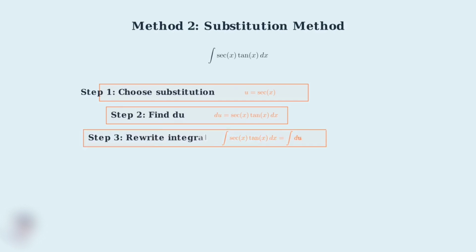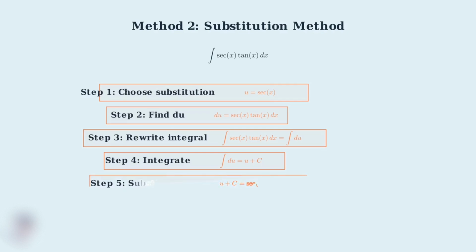Step 3. Now we can rewrite our integral. Since du equals secant x tangent x dx, our integral becomes simply the integral of du. This is the power of good substitution. It simplifies complex expressions. Step 4. The integral of du is simply u plus the constant of integration. This is one of the most basic integration rules. The integral of a variable with respect to itself is just that variable. Step 5. Finally, we substitute back our original expression for u. Since u equals secant x, our answer becomes secant x plus c. We've successfully solved the integral using substitution.